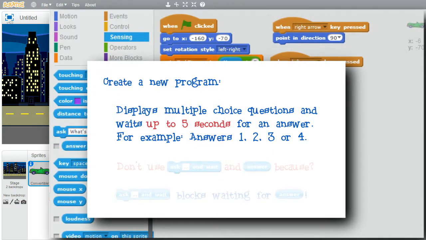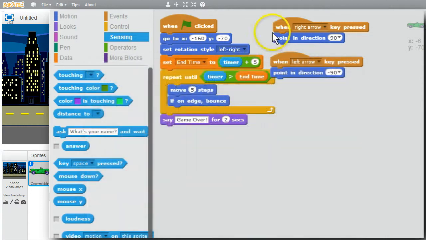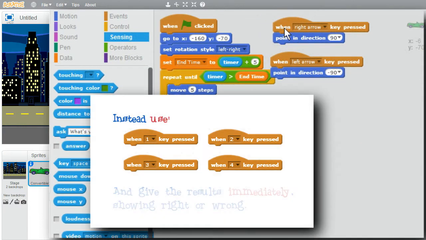For a big challenge, make a new program that displays multiple choice questions and waits up to 5 seconds for an answer. The answer would be 1, 2, 3, or 4. Do not use ask and answer because ask blocks until an answer is given. Instead, use events when keys pressed for 1, 2, 3, and 4 keys, like this program. Also, end a loop immediately when an answer is given. They shouldn't have to wait for a timer to see whether the answer they entered is right or wrong. And when the loop finishes, let the person know whether they got the correct answer.